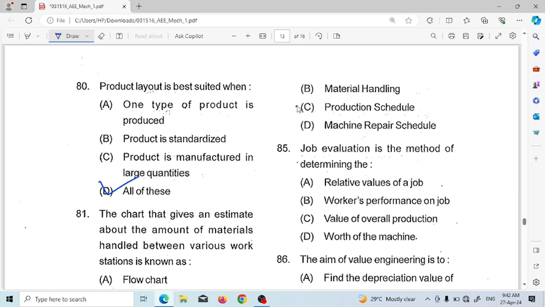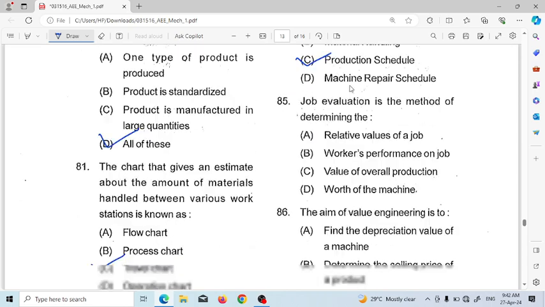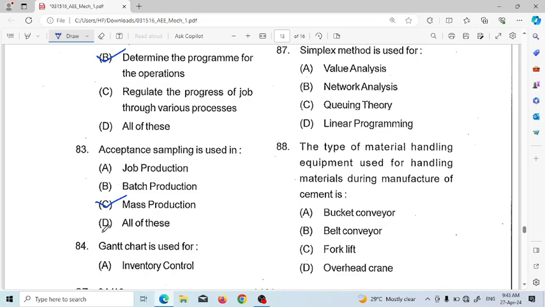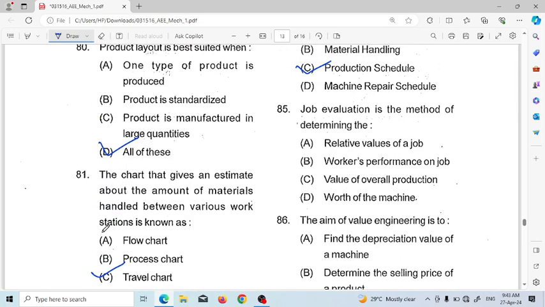So Gantt chart is for production scheduling. Next question number 85. Job evaluation is the method of determining the relative value of job, workers' performance on job, value of overall production, worth of the machine. So job evaluation is the method for relative value of a job.